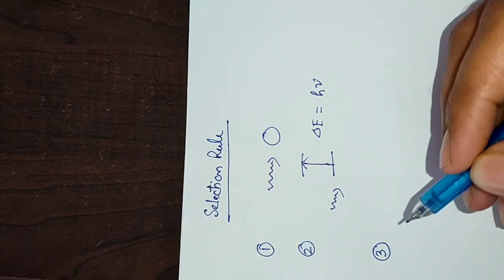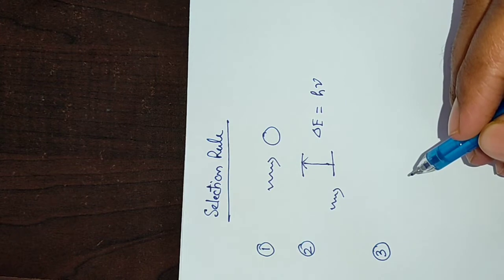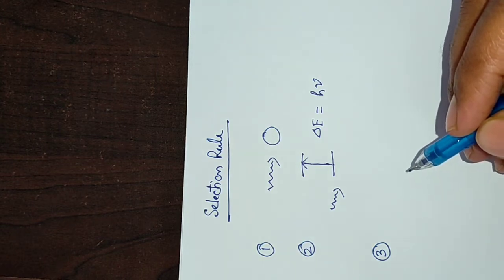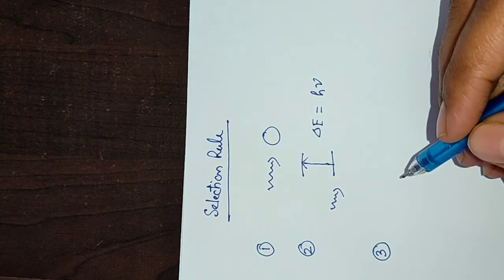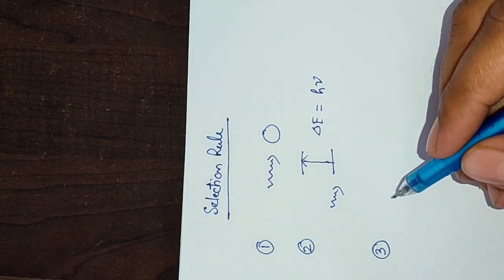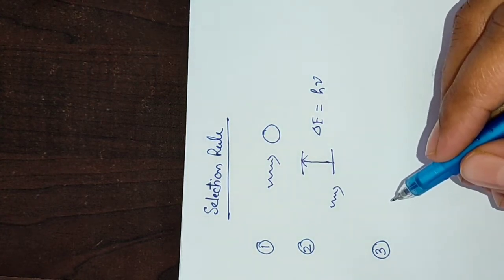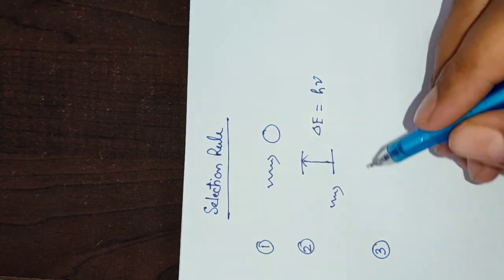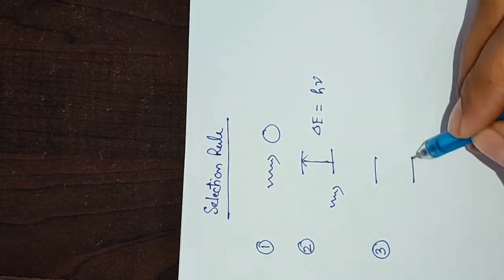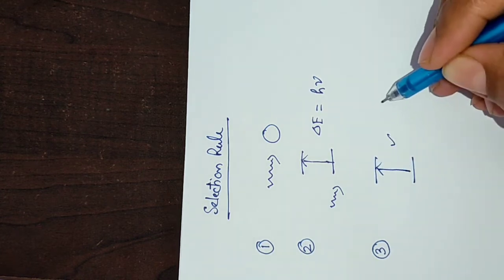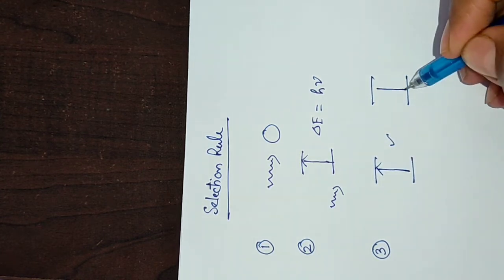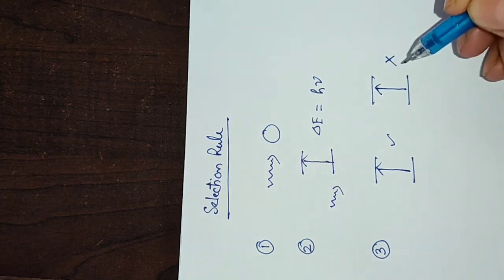Now the third point, which is the most fundamental one, is that for a successful transition, a question arises whether the transition is allowed or not.